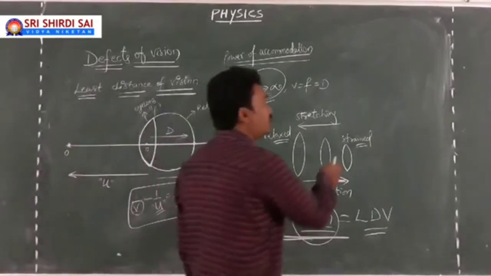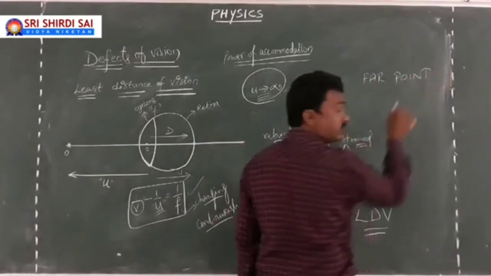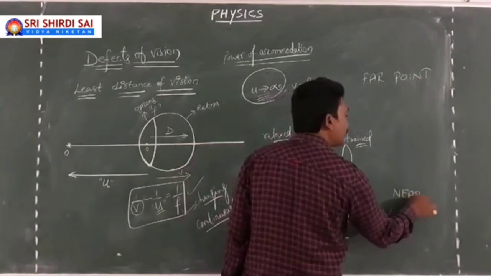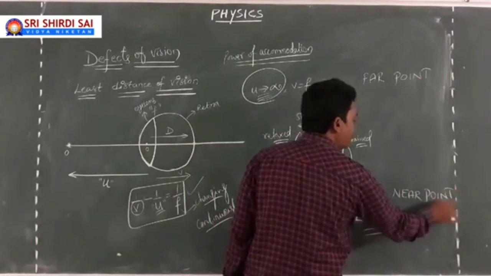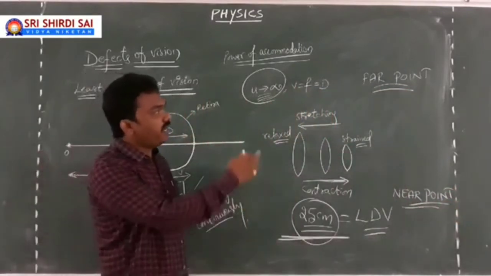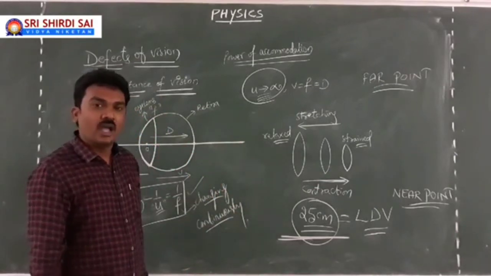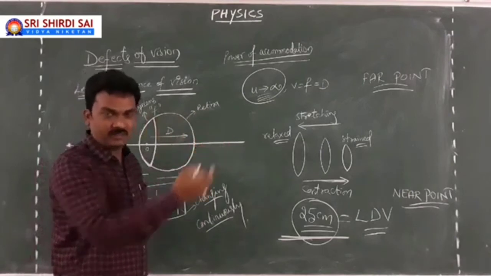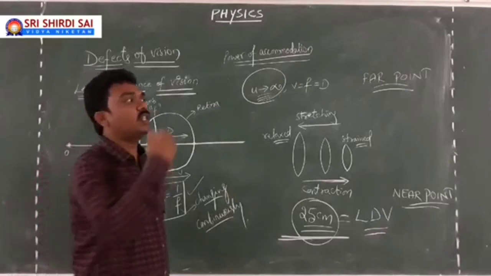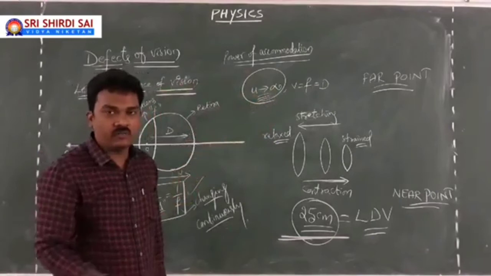Here I am going to introduce two points to you. One is the far point. Are you following? Another is the near point. Here is the time to introduce these two points: far point and near point. Far point is the maximum distance up to which I can see an object. I told you a healthy eye can look at objects at infinity, which means the maximum distance I can't define.